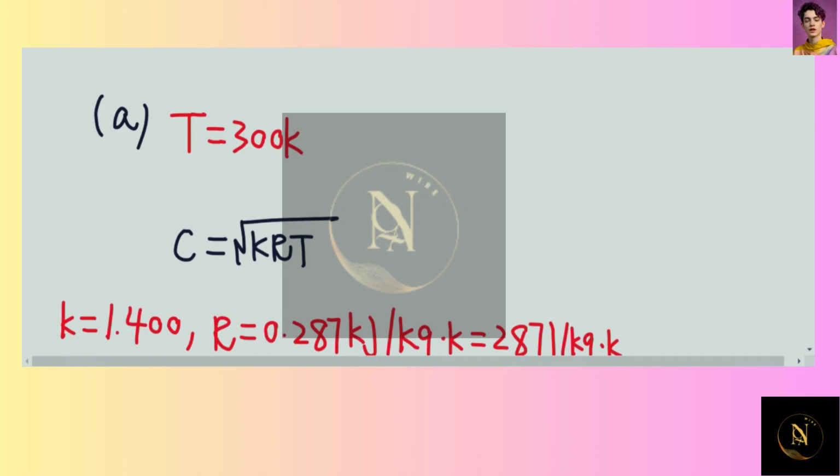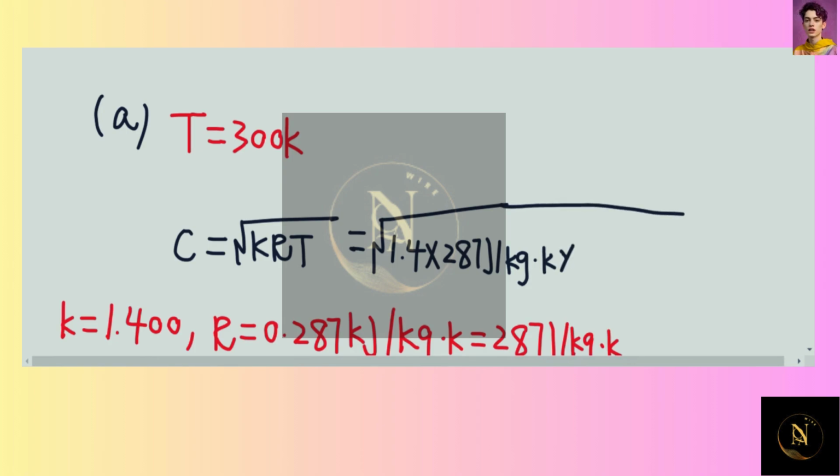So for the first case, we know the temperature is 300 Kelvin. So now let's plug back into the equation to determine the speed of sound in the air, which is equal to the square root of 1.4 times 287 joule per kilogram times Kelvin, and then times the temperature, which is 300 Kelvin.